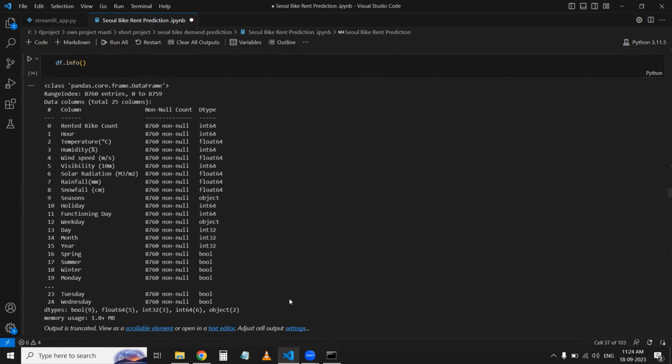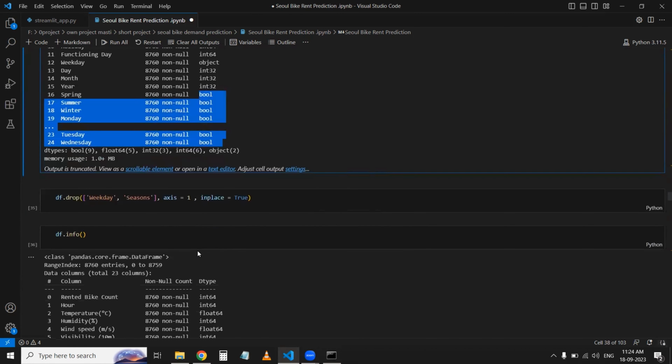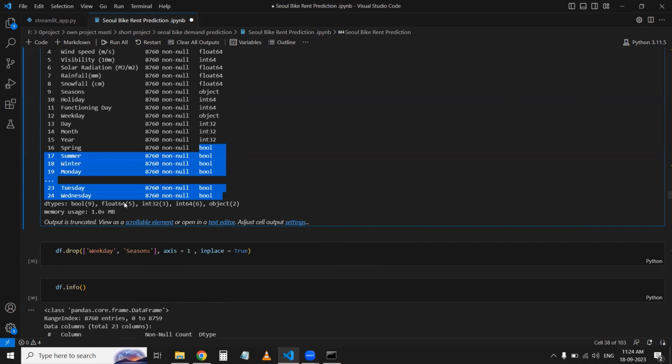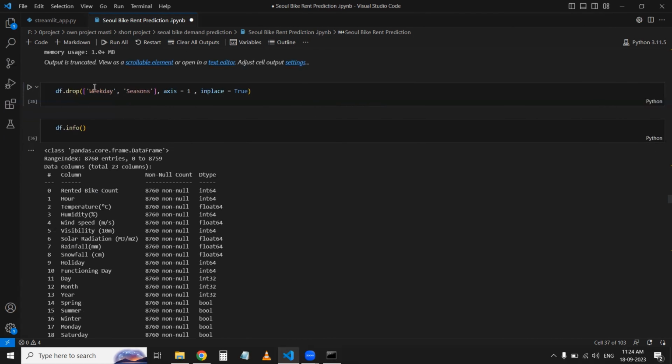Then after, my information looks like this. It's Boolean, and then after I have dropped the weekend and season columns, which means the season and the weekends. Where is the weekend? Okay, here, the three dots mean here is the weekend. After dropping the season and weekends, it looks like this.